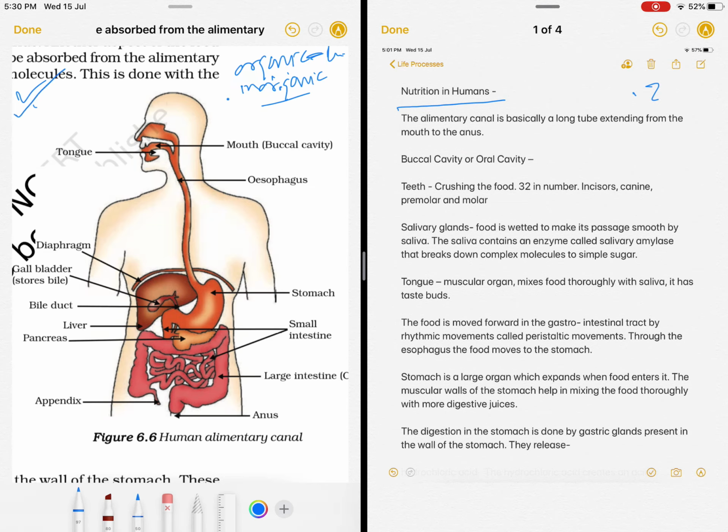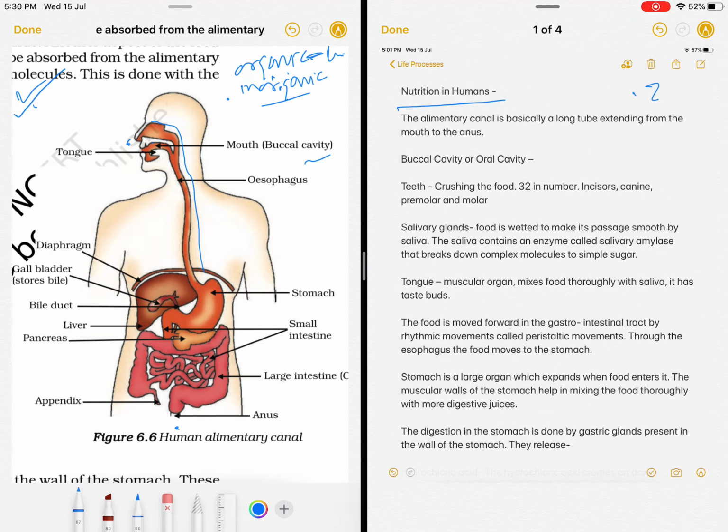So, we call it the entire tube from the mouth to the anus. This is a long tube. This is the buccal cavity. In this buccal cavity, we call it buccal cavity.